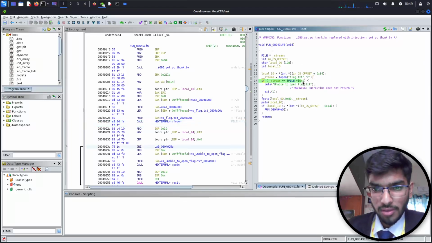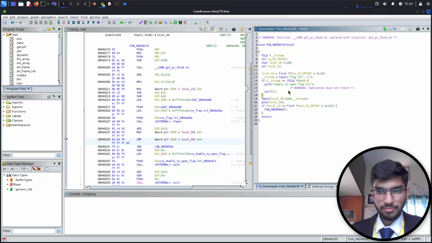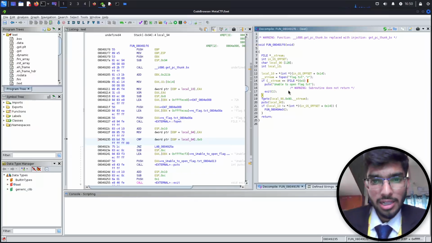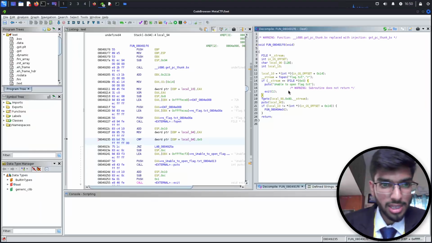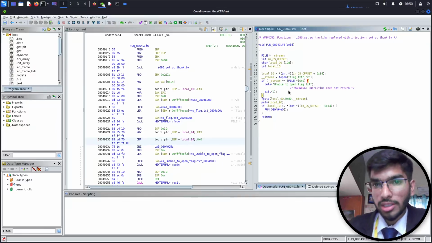So if this stream is comparable, if there's some error, unable to open the flag. Okay, let me just take a moment and then explain what is exactly happening. So we saw a string window in which we saw a flag.txt file being referred, right?